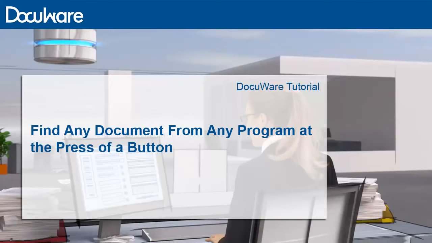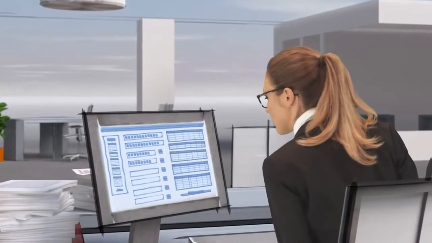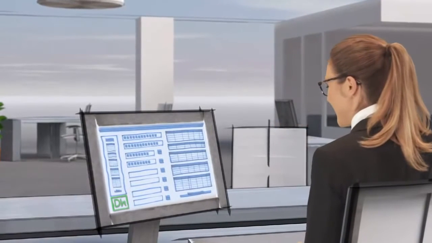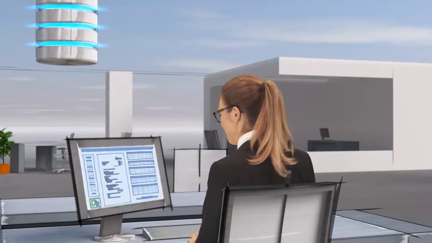DocuWare enables you to find documents at the press of a button, no matter what program you're in. With the Smart Connect add-on module, you can add a special document search button to any application. Click the button to instantly get all the documents you need to do your work.